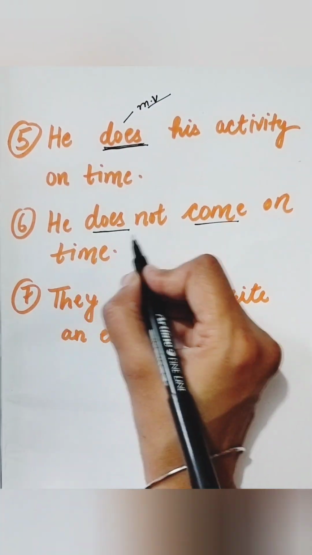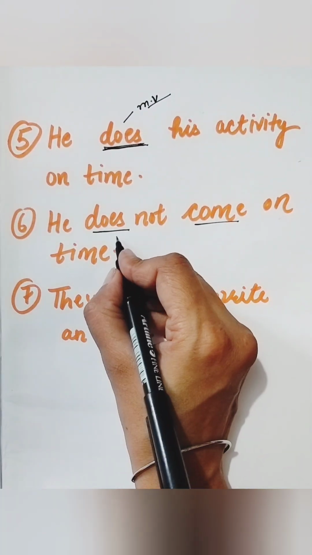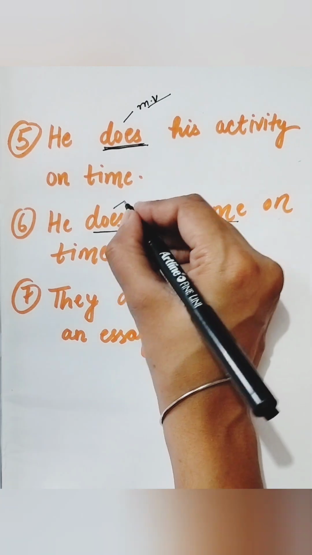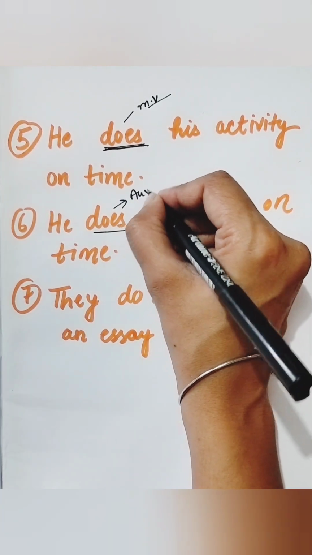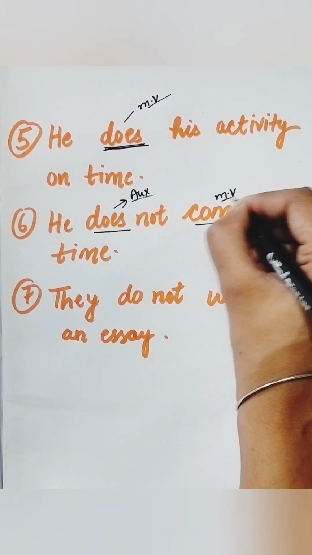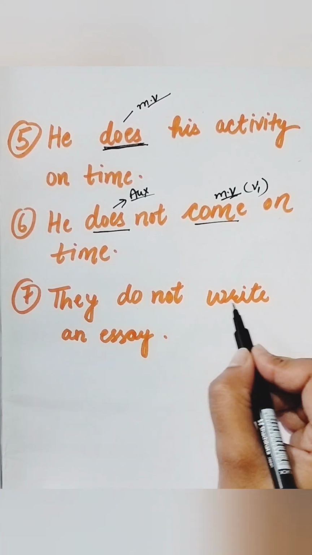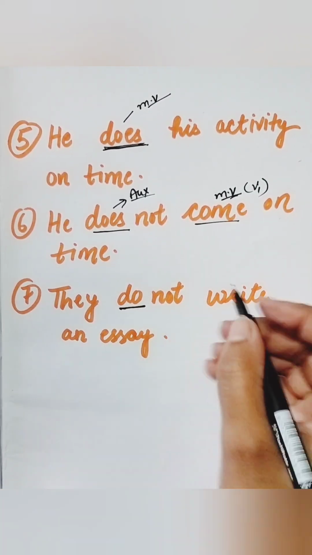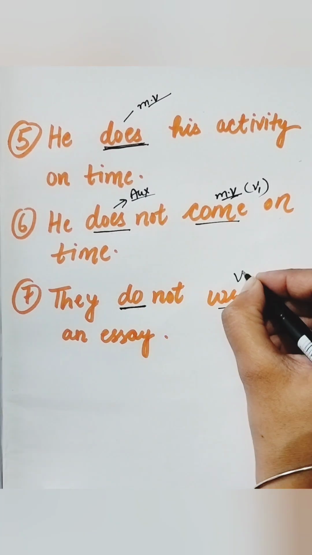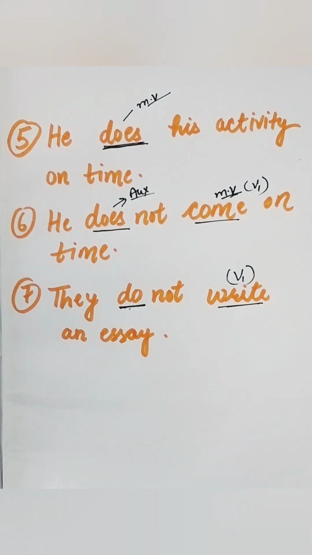Next sentence, he does not come on time. Two verbs are here, does and not. Does is auxiliary here and come is main verb here. Does के साथ first form of the verb. Next, they do not write an essay. Do is given here and write is given here. First form of the verb with do. So I think it is very clear to you.